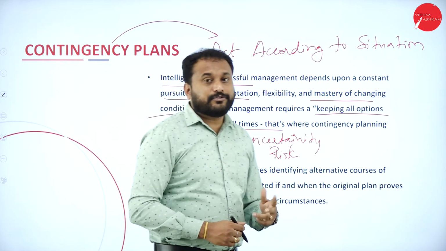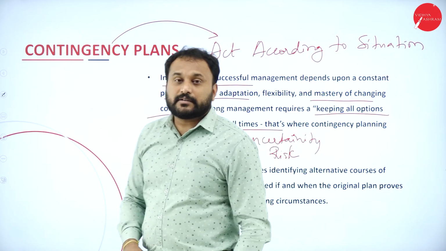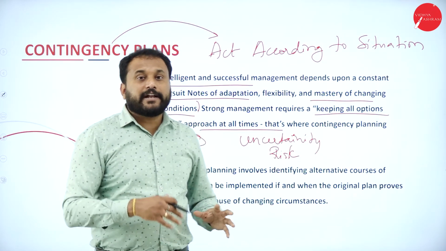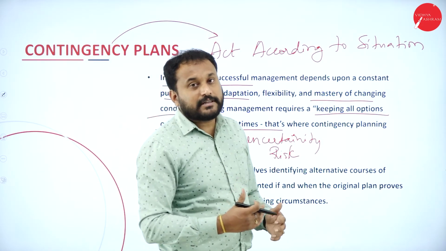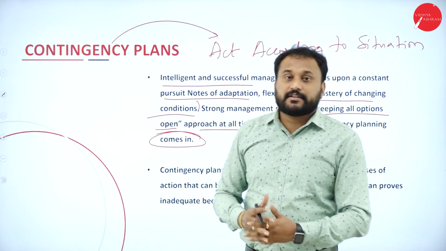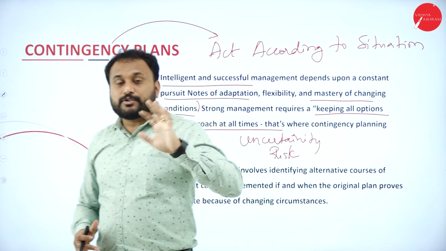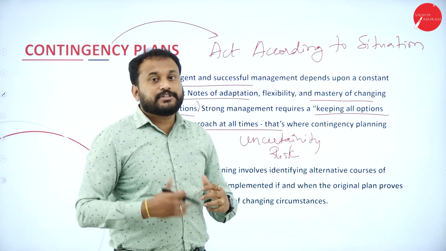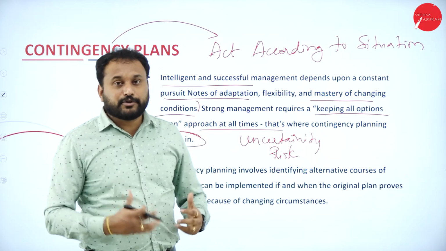Uncertainty and risk are two factors that are always there in the characteristics of a business. You need to know that the macro environment is changing. If the micro environment, that is your company, isn't changing, there is no issue. But whenever the macro environment changes, though you don't want to change, you should also change. That's why you should have a contingency plan. That's like a backpack for you people.